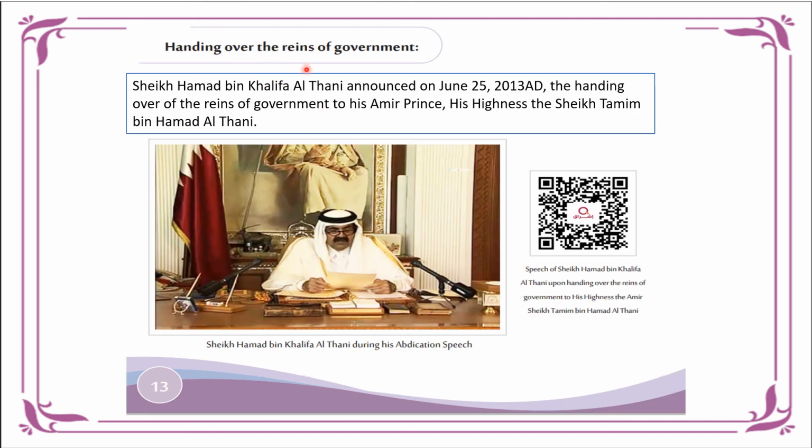Now let's talk about handing over the reins of government. This was the turnover of the government from Sheikh Hamad to his successor. Sheikh Hamad bin Khalifa Al Thani announced on June 25 the handing over of the reins of government to his Crown Prince, His Highness Sheikh Tamim bin Hamad Al Thani. This was on June 25, 2013. You can see here the abdication speech, meaning he was speaking about turning over the rule, or the government, to his heir and successor. Here, you can check out the speech of Sheikh Hamad bin Khalifa Al Thani when he handed over the government to Sheikh Tamim bin Hamad Al Thani.